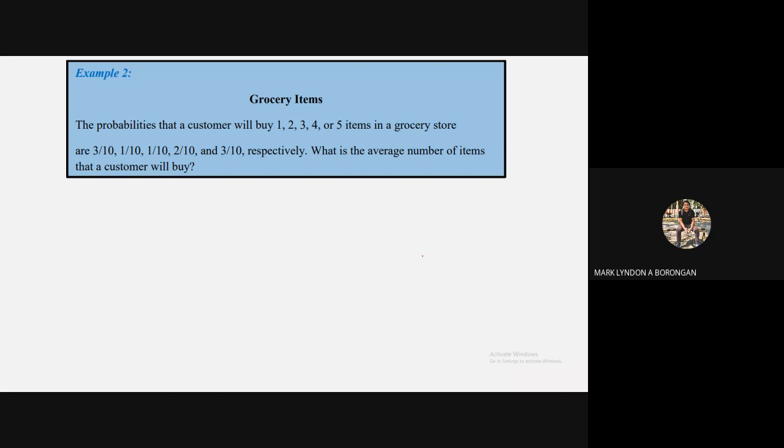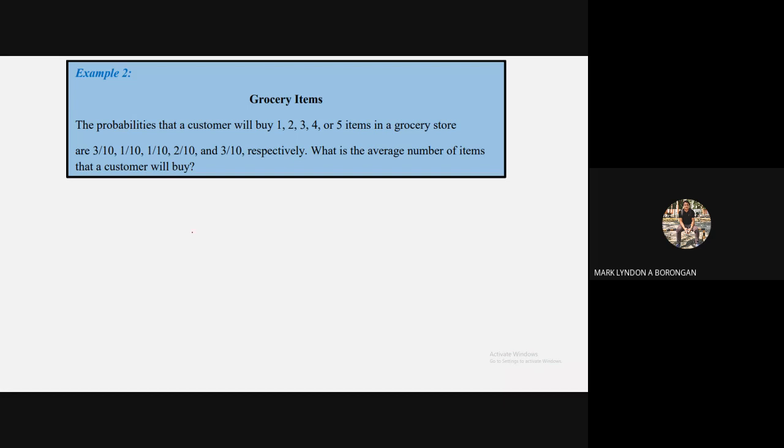You have there, for example, two grocery items. So the probabilities that a customer will buy one, two, three, four, or five items in a grocery store are 3 over 10, 1 over 10, 1 over 10, 2 over 10, and 3 over 10, respectively. So, unsay pasabot aning respectively?